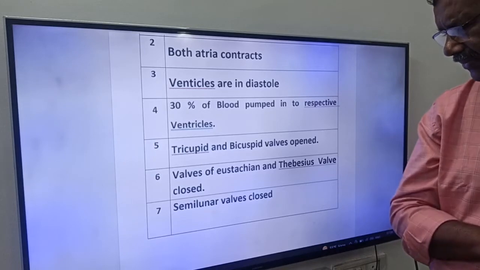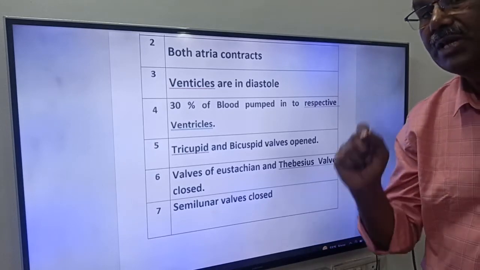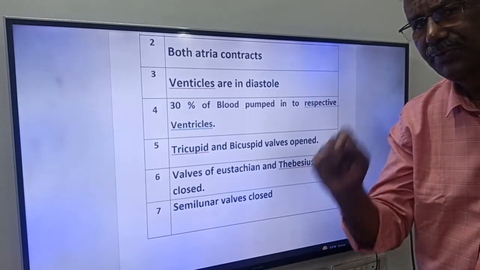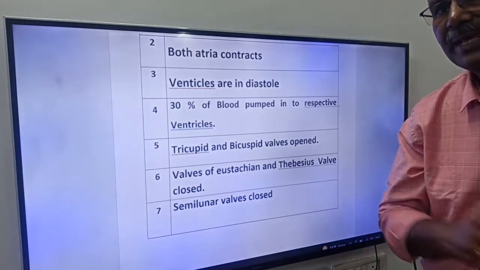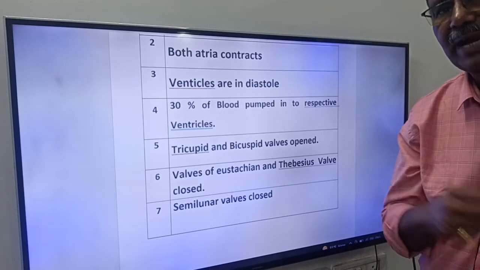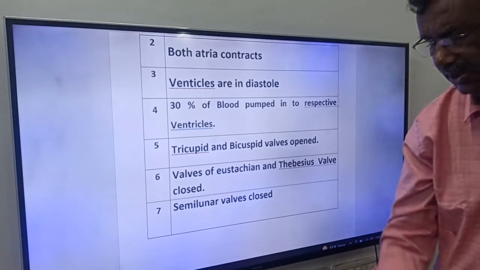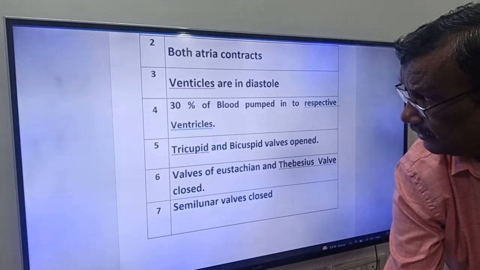Next, one more important point, friends: semilunar valves are also closed. You know friends, semilunar valves are present where? In the ventricles, at the pulmonary arch and aortic arch. Okay friends, that is about atrial systole.